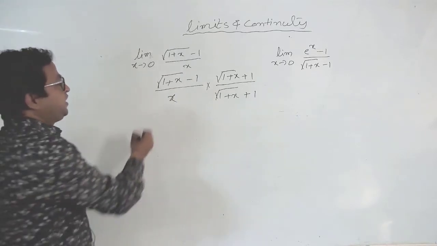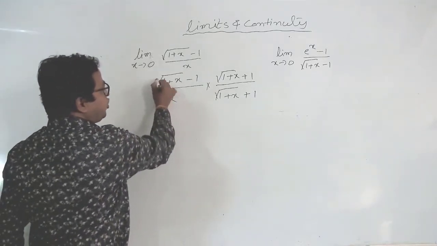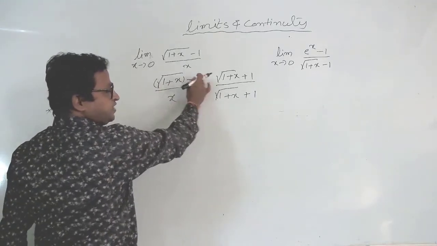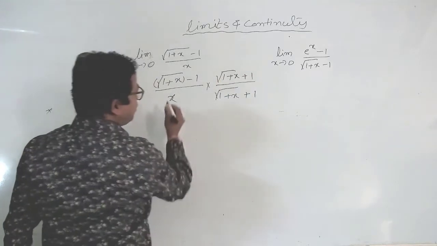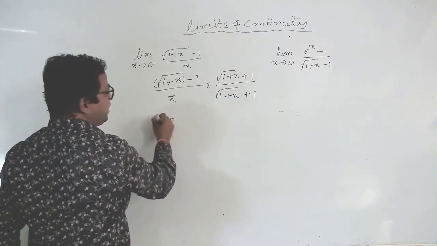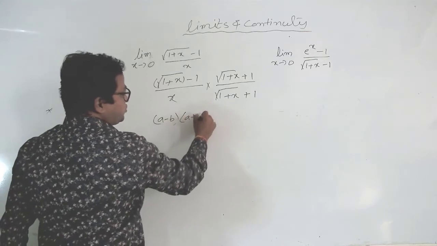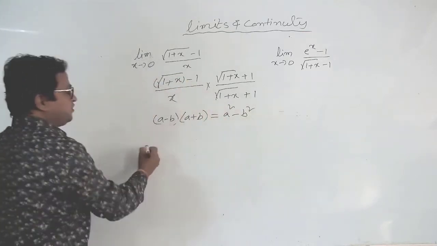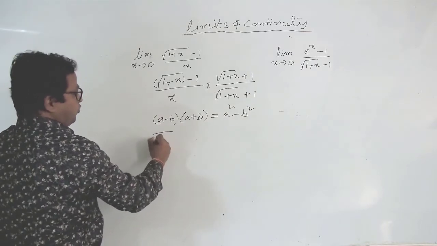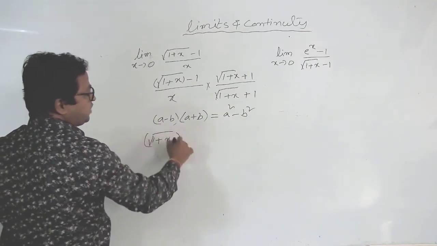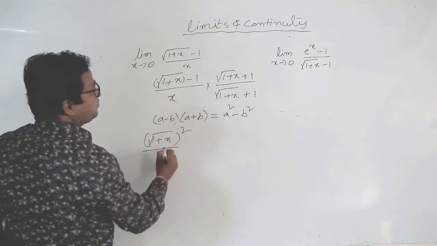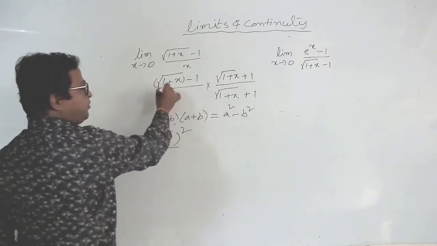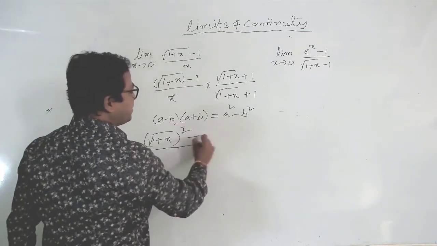So then what we get? This is one term and this is another. We have one formula: a minus b into a plus b is equal to a square minus b square. So under root 1 plus x whole square minus 1 square.